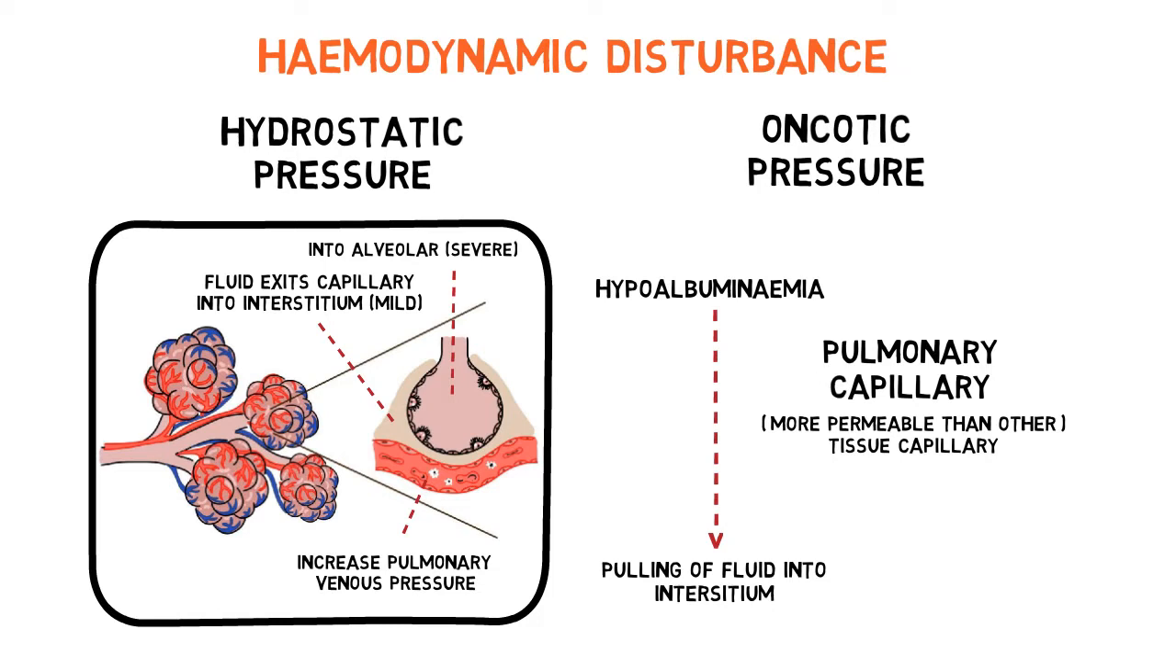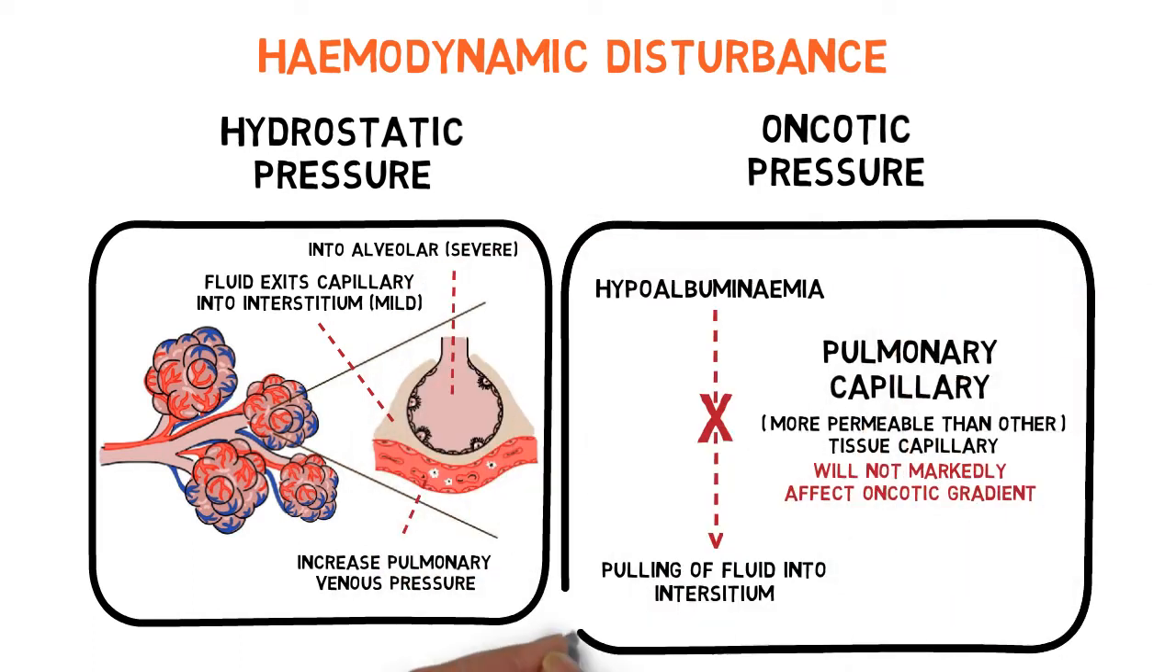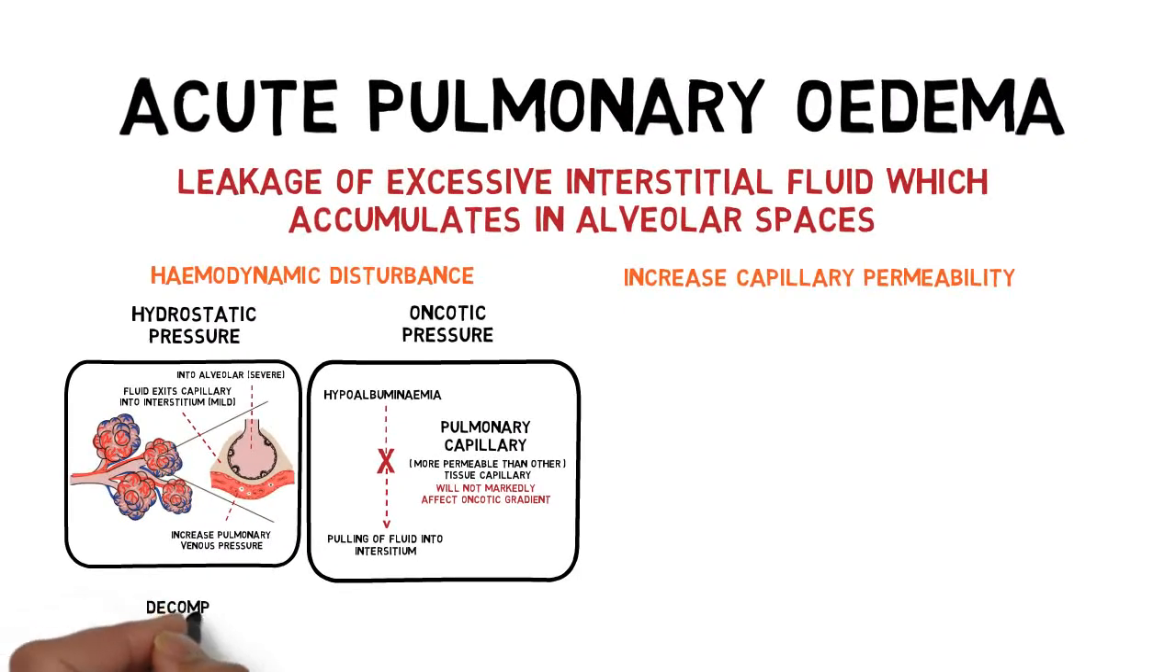Due to this, quote-unquote, directly proportional relationship between the two, this will not cause significant changes in the oncotic gradient between the two spaces. So hypoalbuminemia, such as in nephrotic syndrome and chronic liver disease, will rarely cause pulmonary edema. Due to this reason, pulmonary edema due to hemodynamic disturbance is also commonly referred to as cardiogenic pulmonary edema.